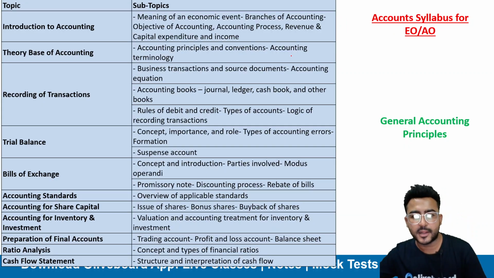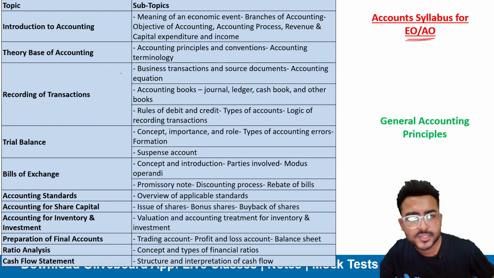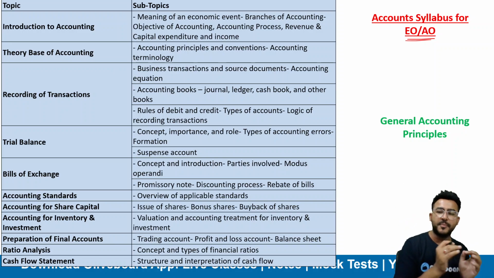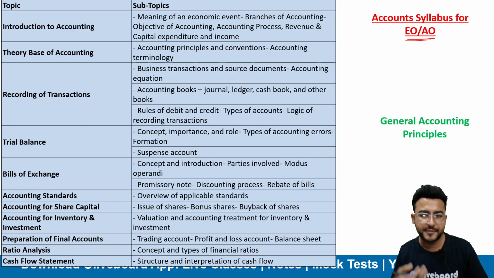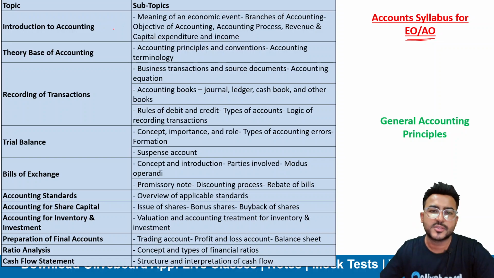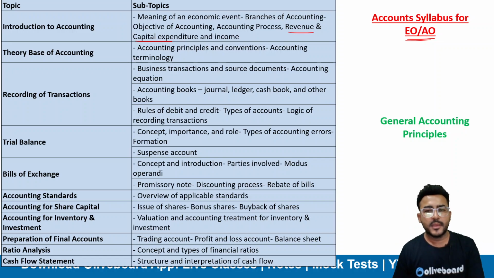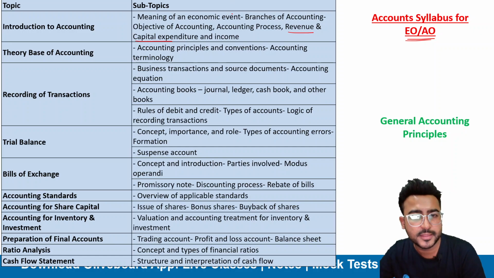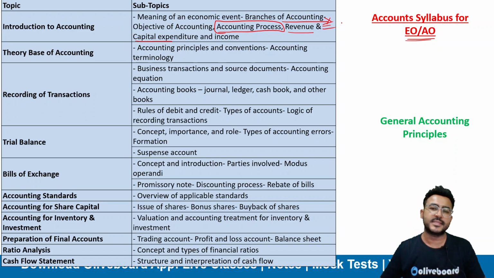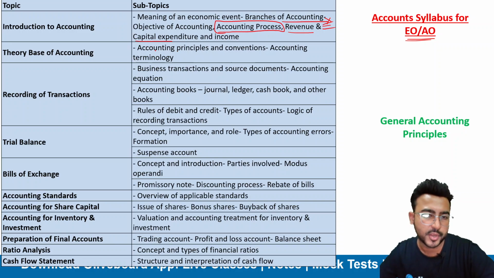So this is broadly the accounting syllabus for your EO and AO examination. This is the general accounting principles syllabus based on the PYQ paper analysis, okay? Based on the past year questions analysis, we have drafted this. So in introduction to accounting, you need to study the basics of accounting. You need a good understanding of what is revenue expenditure, what is capital expenditure, revenue income and capital income, branches of accounting, objectives of accounting, and the most important thing here will be the accounting process. First you need to understand how the entire process is working, right? So the accounting process will be very important here.